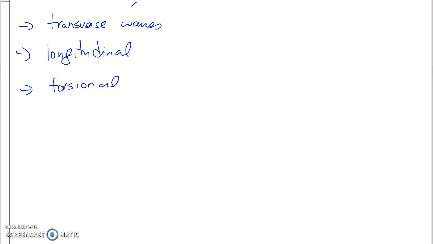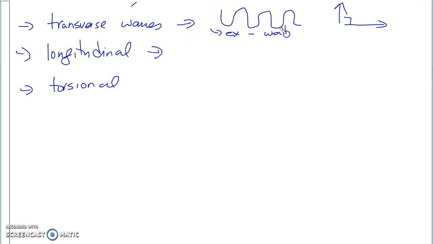So transverse waves, just like water waves, your motion and the wave height are perpendicular to each other. Okay, longitudinal waves are sound waves, where you have areas of compression and rarefaction.